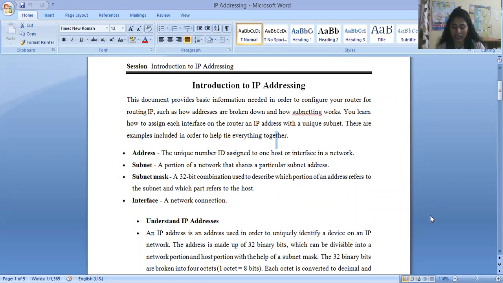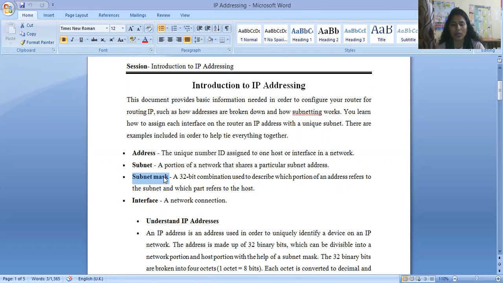Before starting IP addressing, I want to explain some terminology used in the discussion of the IP address. What do you mean by address? What do you mean by subnet? What is subnet masking? What is an interface? Clear? An address is the unique number ID assigned to one host or interface in a network.